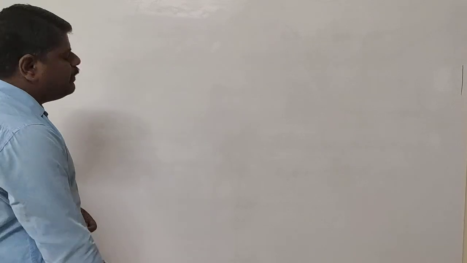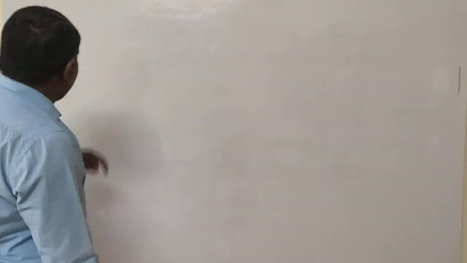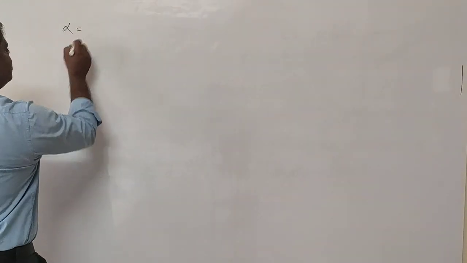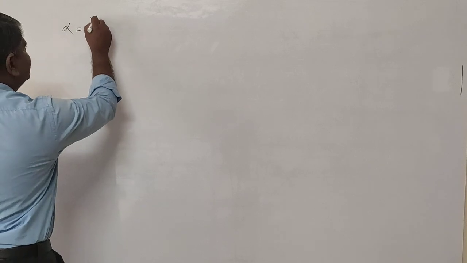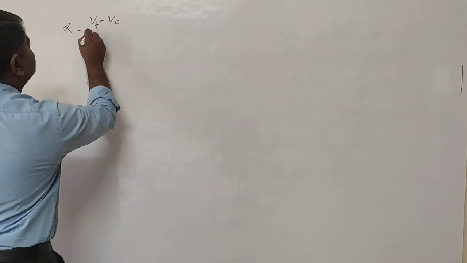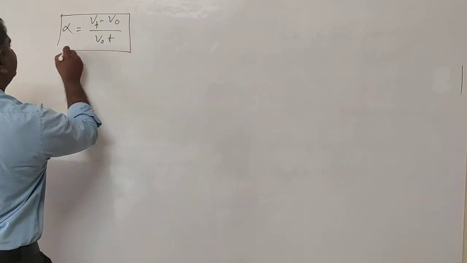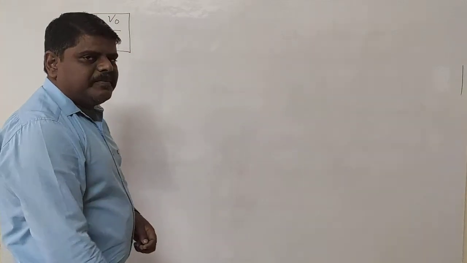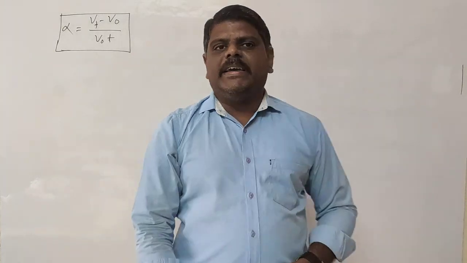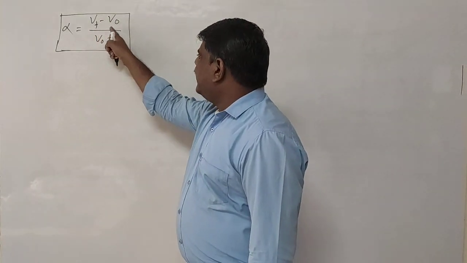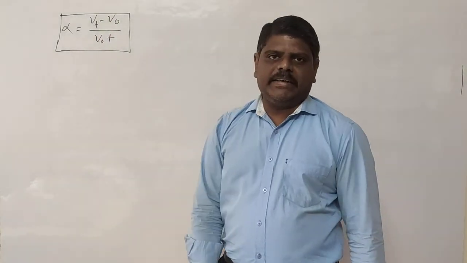Okay, the volume coefficient can be represented by alpha. So alpha is equal to, the formula is, volume coefficient, Vt minus V naught by V naught into T. This is the formula to find out the volume coefficient. The volume coefficient alpha is equal to Vt minus V naught by V naught into delta T.